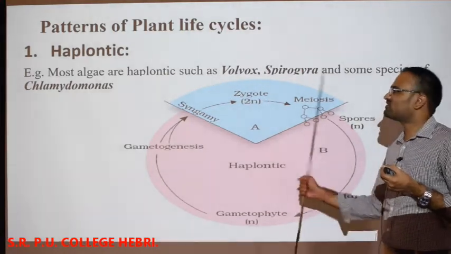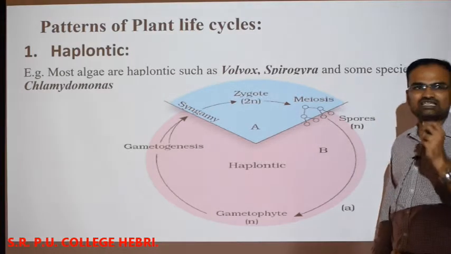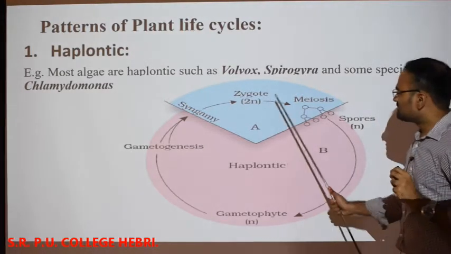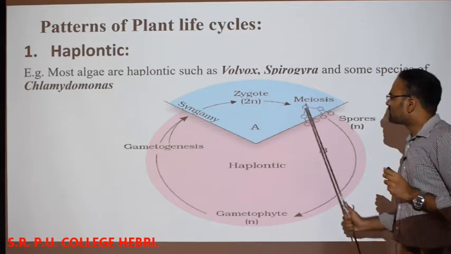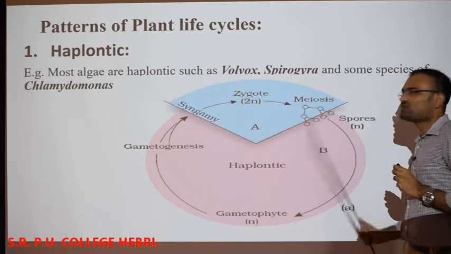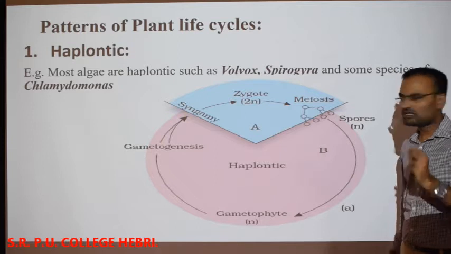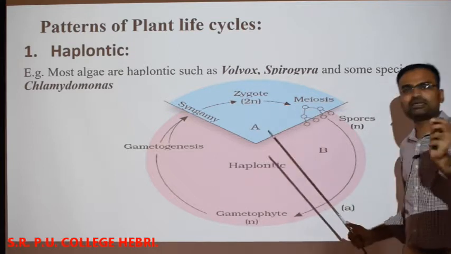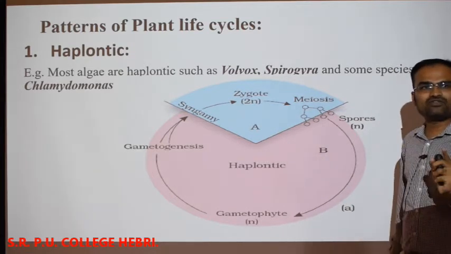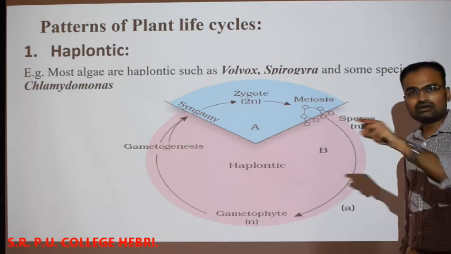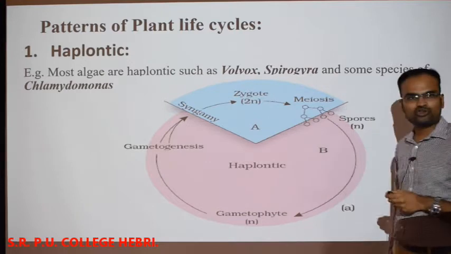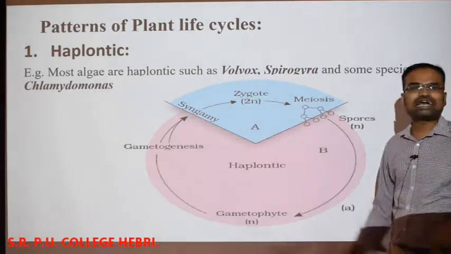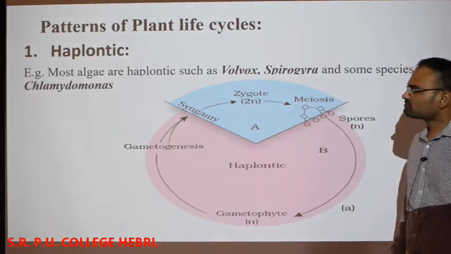But in case of this type of algae as well as in case of some fungi, the zygote will undergo meiosis, okay. This is the peculiarity, meiosis, and forms the haploid spores, isn't it? If meiosis occurs in any structure, either gametes are formed or spores are formed, okay. In case of this zygote, the spores are going to be formed. This is regarding the haplontic type of life cycle.